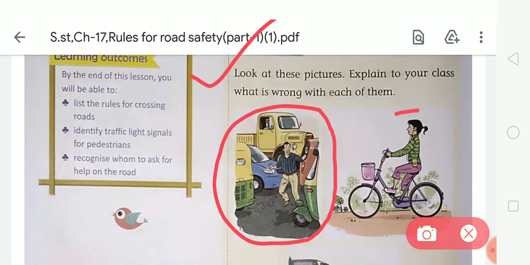Look at the next picture. Here a girl is riding a bicycle and hearing music through earphones. Is this a right way to ride a bicycle? No, this is not a right way because while driving or riding a bicycle, we should not listen to music. So, this is also not a right way.